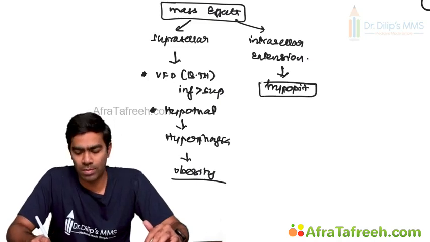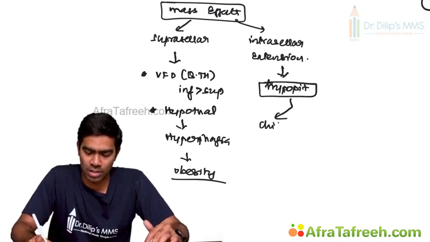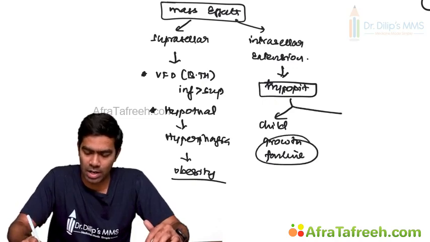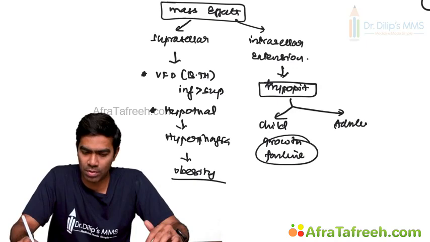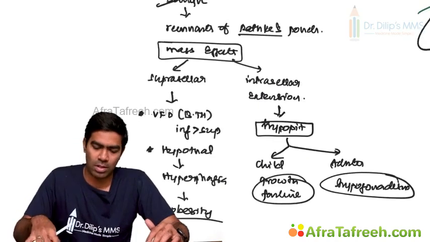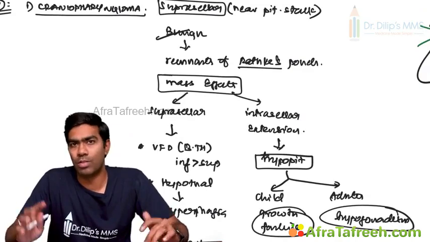The effects of hypopituitarism are different between children and adults. In children, they generally tend to produce growth failure. But in adults, they tend to produce hypogonadism. Clear? So this is really important.